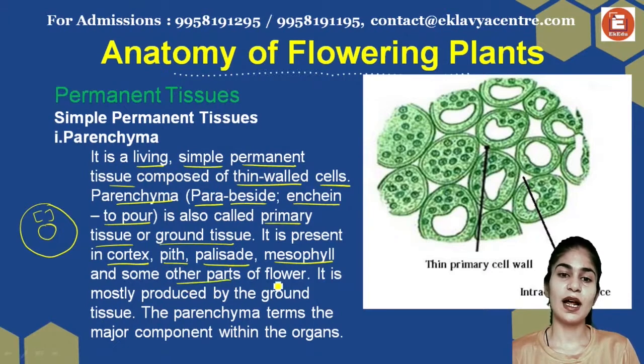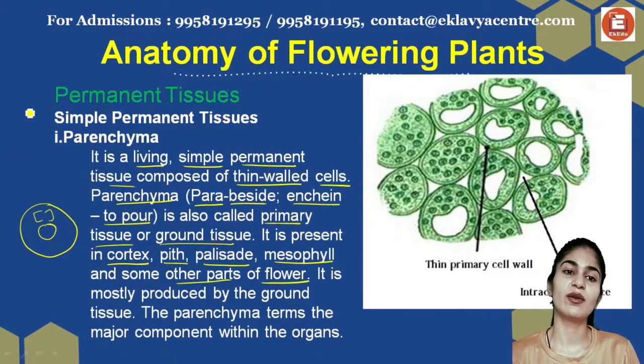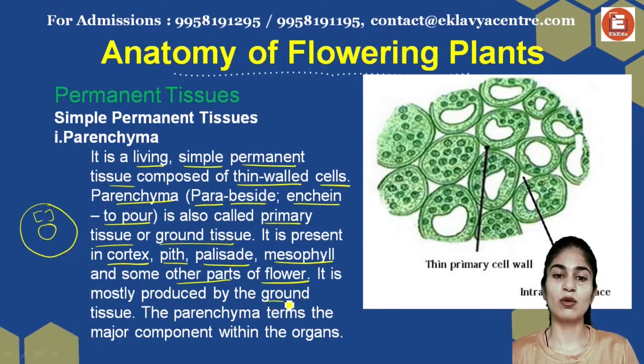And there are other parts of the plants, or the flowers specifically, where your parenchyma cells are present. It is mostly produced by the ground tissues. So your ground tissues will produce this. We talked about ground tissues in your meristematic tissues.